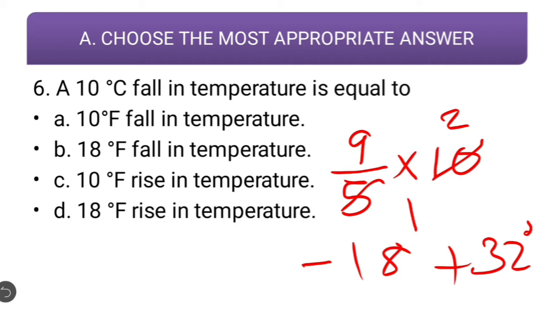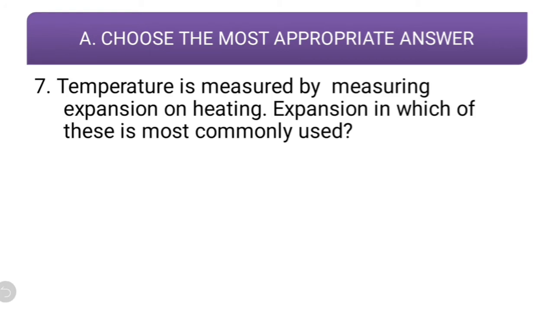Now when I am saying there is fall in temperature by 10 degrees Celsius, what is the drop? The drop is 18 degree Fahrenheit. So 32 will decrease by 18 degree Fahrenheit. So the correct option should be B, which is 18 degree Fahrenheit. Okay, understood students? So 18 degree Fahrenheit fall in temperature.